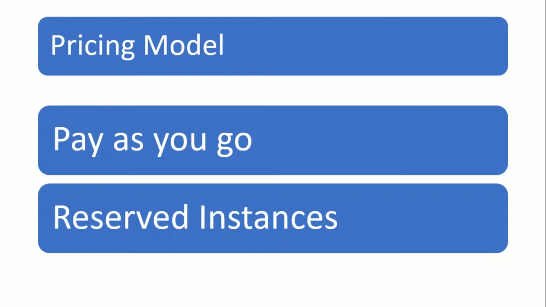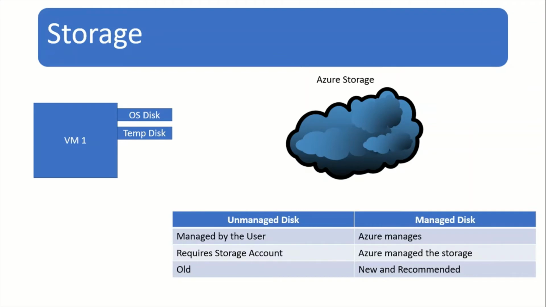The other option is to pay in advance for 1 or 3 years in a specified region. There are benefits for reserved instances, like you may get up to 72% price saving as compared to the pay as you go option. When we create a VM in Azure, we get two disks.